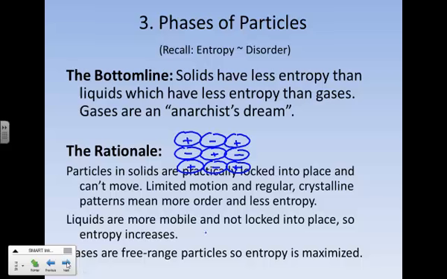If you look at a liquid, however, although these guys are fairly close together, they are mobile, that is, they are free to move around. This extra mobility means that they are more disordered and more random, and so they have more entropy than what a solid does. And lastly, you have gases. Gases are like free-range particles. They're just whizzing and flying and jiggling all over the place. There's no predicting where they're going to be. Imagine looking at our ideal gas law simulator again. Those particles are literally bouncing off the walls, and so they have a lot of entropy.